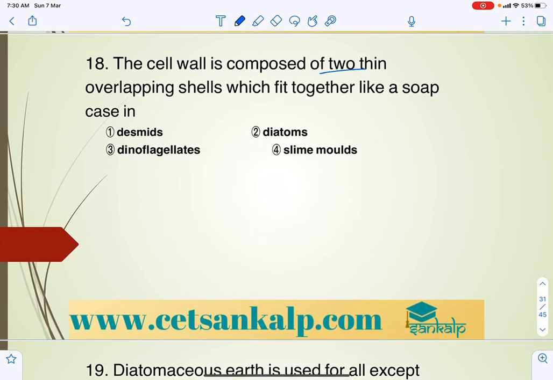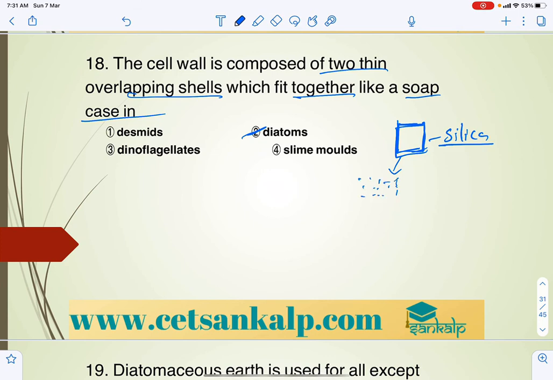The cell wall is composed of two thin overlapping shells which fit together like a soap box. The organisms under Protista that include diatoms have a cell wall made of silica. The cell wall is siliceous and very tough, degradation takes a very long time, and this forms diatomaceous earth.